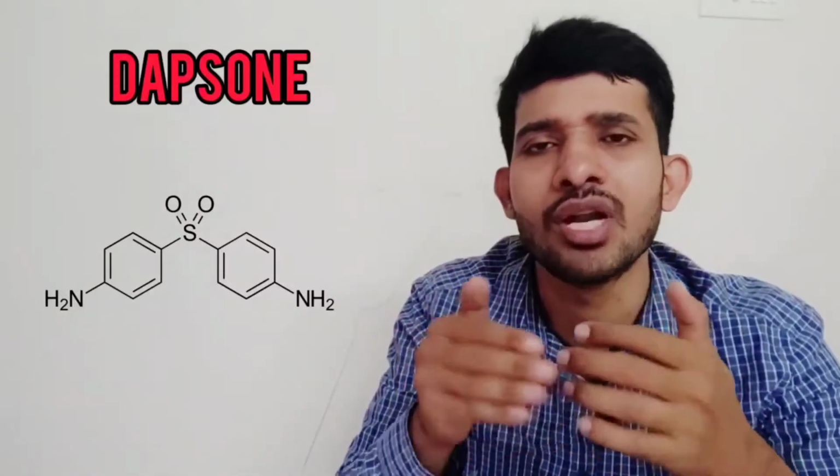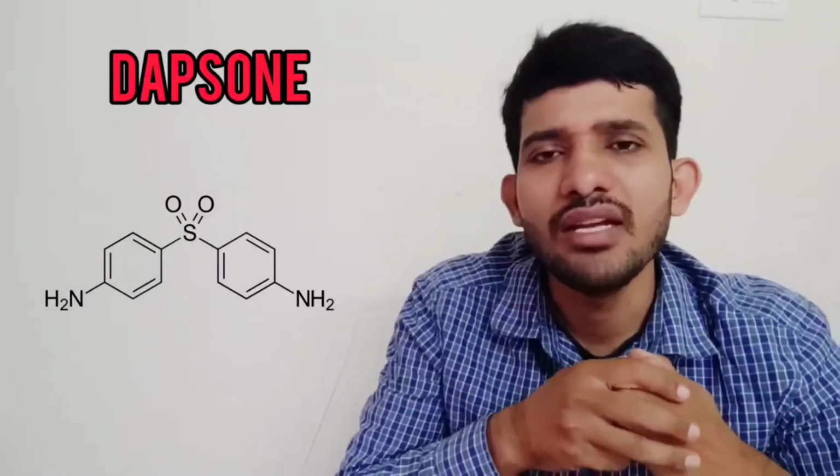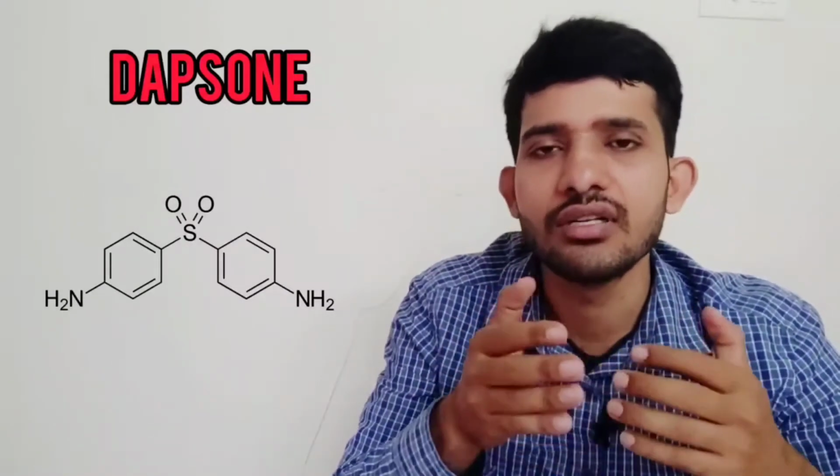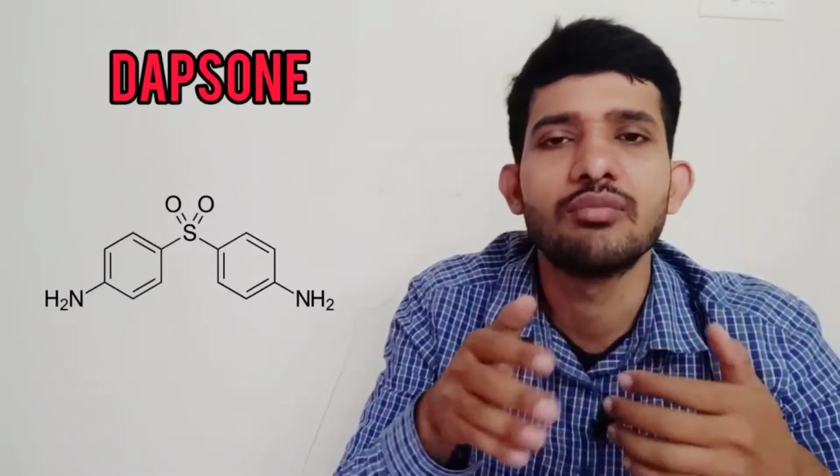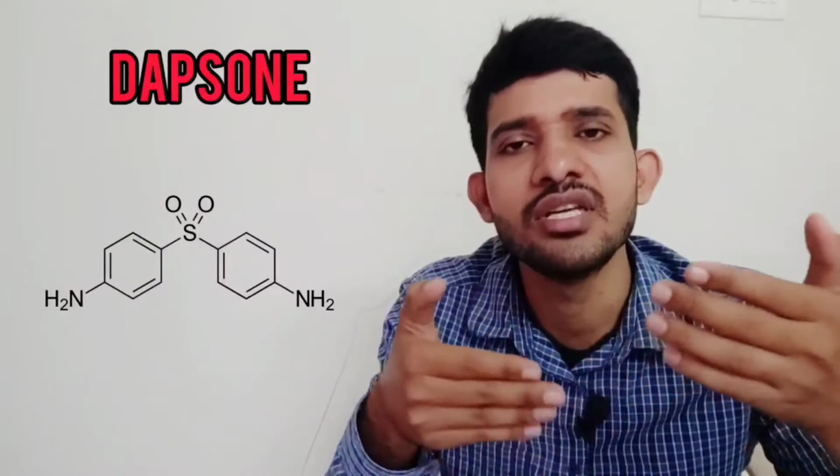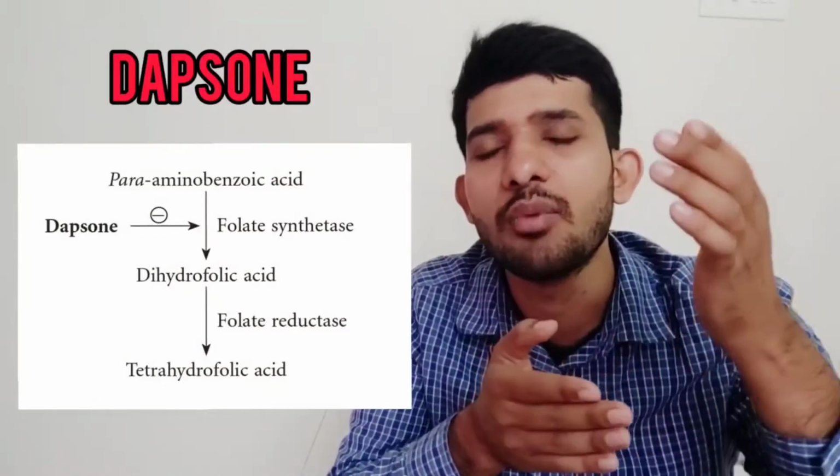So before understanding the mechanism of dapsone, note that sulfonamides and dapsone have the same mechanism. See, the bacteria needs folic acid for RNA and DNA synthesis, for protein synthesis and for replication. Folic acid is very important for every bacteria, and its synthesis is performed in the bacterial cell. So the bacteria tries to synthesize its own folic acid from para-aminobenzoic acid.